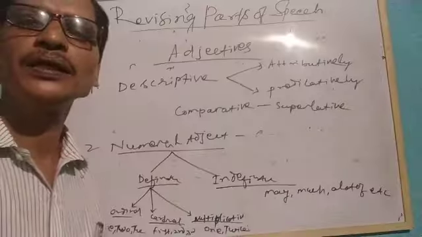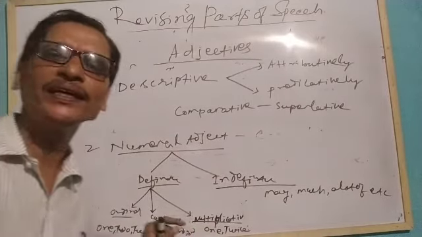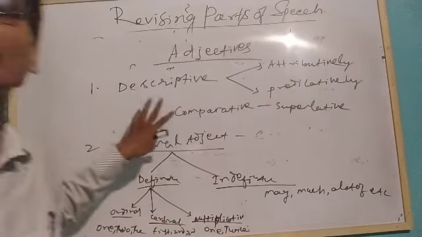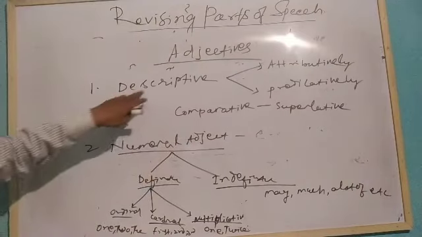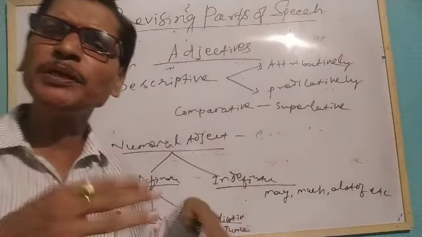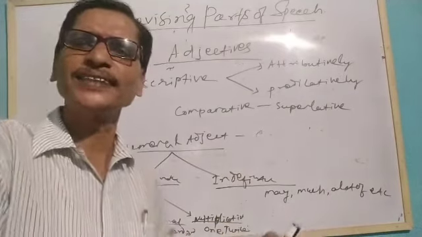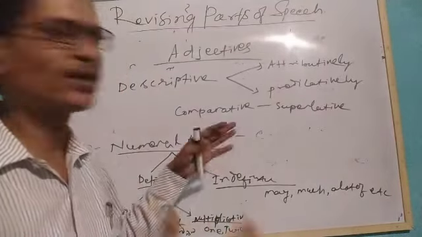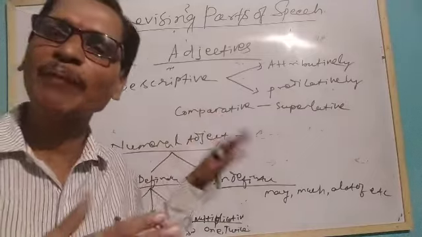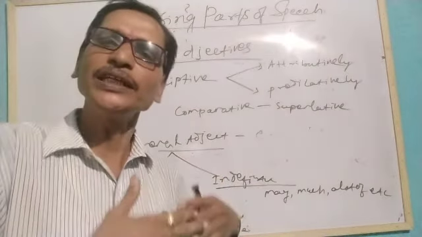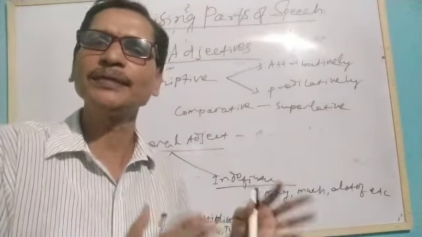Let's understand briefly about 2 different types of adjectives. One is the descriptive adjective. Descriptive means an adjective which describes, modifies or enhances the meaning of a noun. Rama is an industrious student. Sita is a beautiful girl.